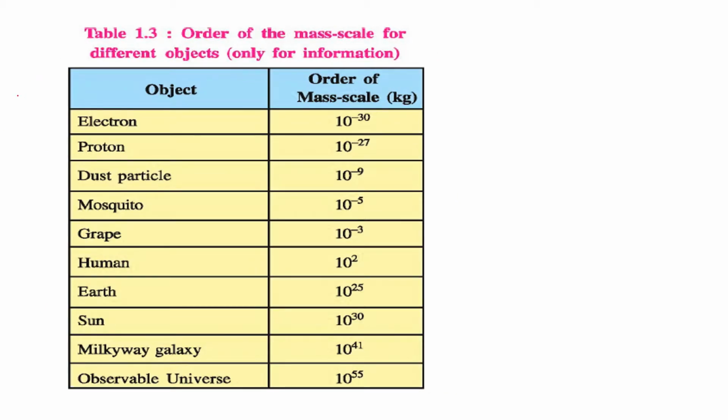And this is the mass scale. So electron, 10 to the power minus 30 kg. You can't even imagine how small this is.